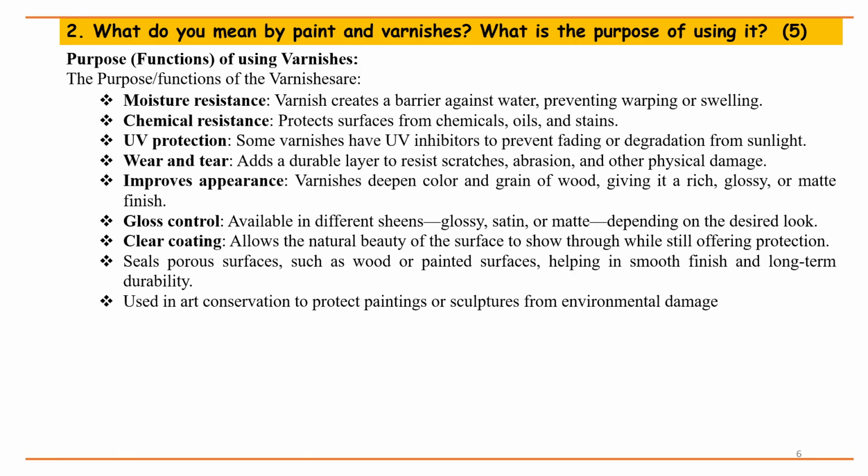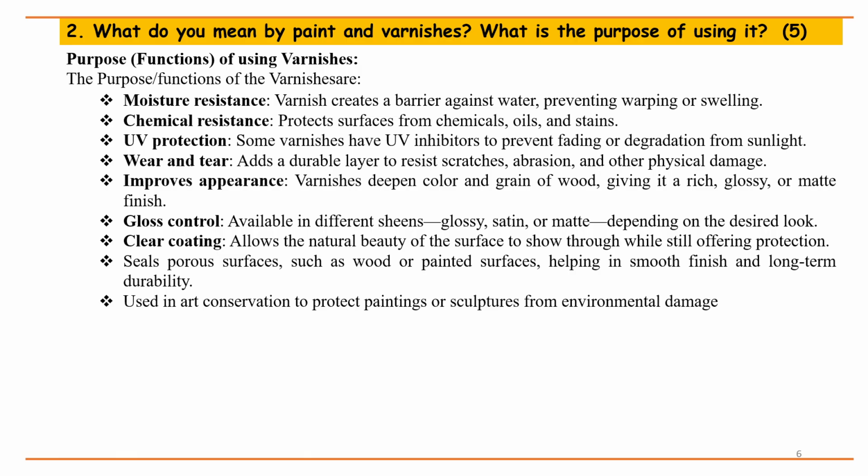UV protection. Some varnishes have UV inhibitors to prevent fading or degradation from sunlight. Wear and tear. Adds a durable layer to resist scratches, abrasion, and other physical damage. Improves appearance. Varnishes deepen color and grain of wood, giving it a rich, glossy, or matte finish. Gloss control. Available in different sheens, glossy, satin, or matte, depending on the desired look.